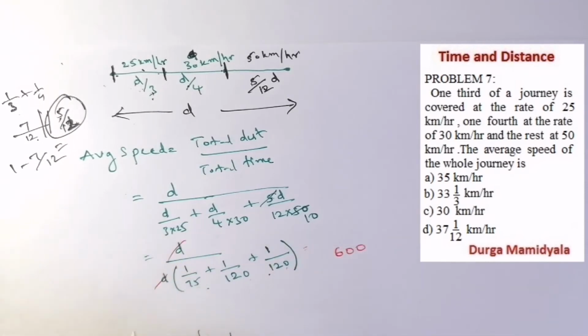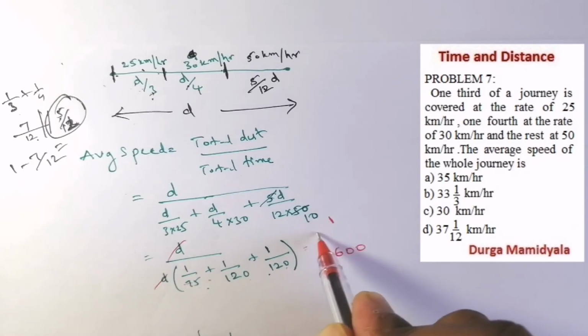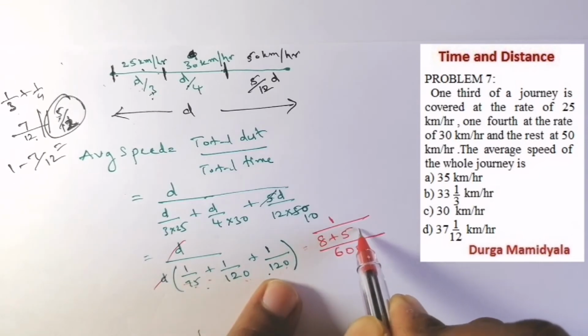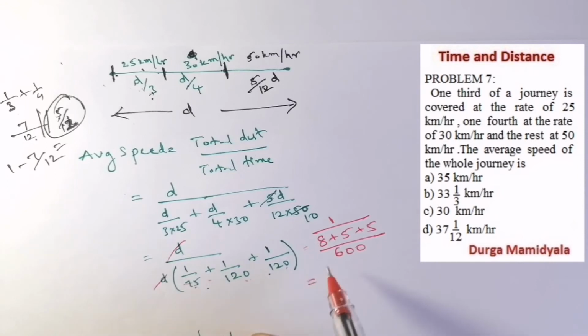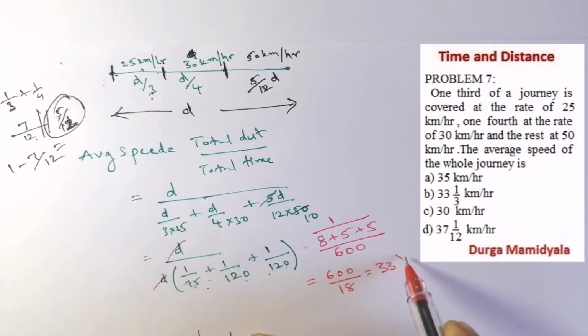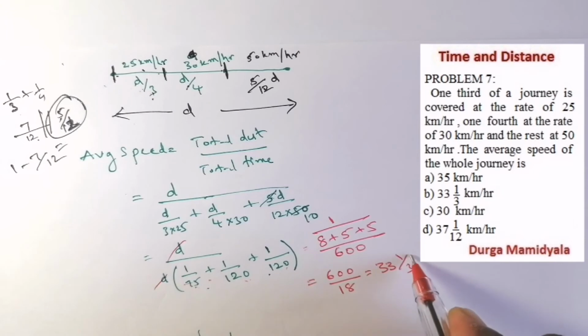So if we solve this, 75 times 8 is 600, and 120 times 5 is 600, plus again 120 times 5. If we solve this, we get 600 by 18. So 600 by 18 gives us 33 1/3 kilometer per hour. So this is our answer, right? It's very easy. I think you have understood the concept, right? Let us move to our next question.